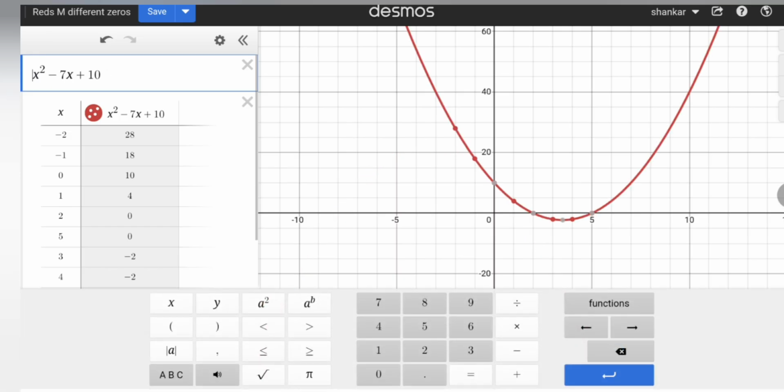Now if I take a value 1, a value 1 means greater than 0, therefore the parabola opens upward. So in the vertex, the y coordinate will be the least value.